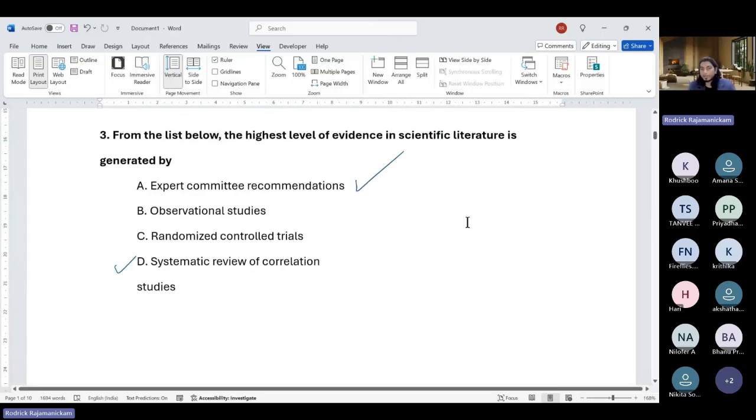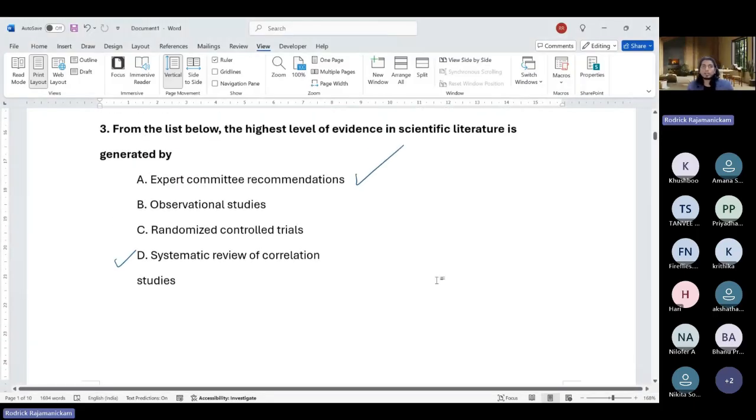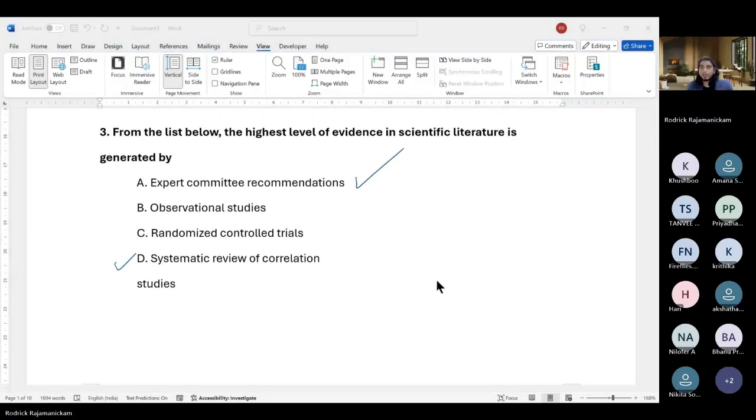So sometimes there are options like this, and there may be differences between what is actually true and what the answer key says. Okay, so any other questions here in this case? This was GMCH 2023.